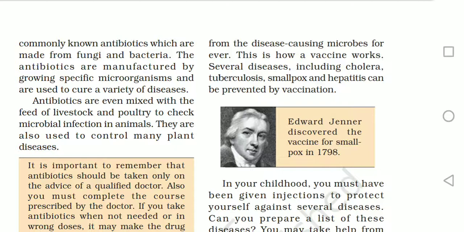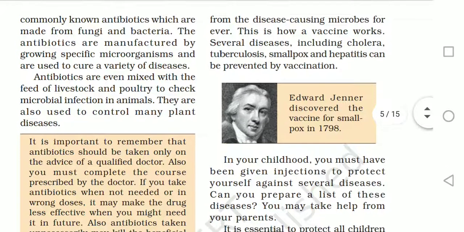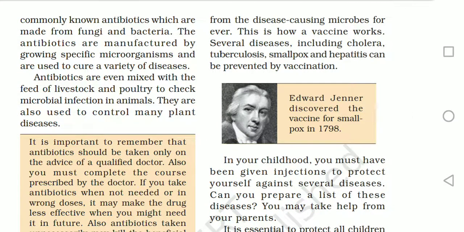Antibiotics are even mixed with the feed of livestock and poultry to make sure they do not get any diseases. They are also used to control many plant diseases. So antibiotics do not only cure diseases related to human beings, they are also mixed with the feed of livestock like cattle, cows, or poultry, the hens.